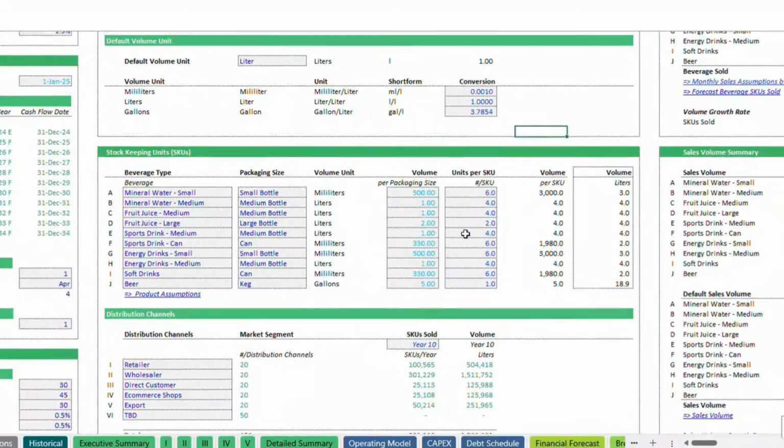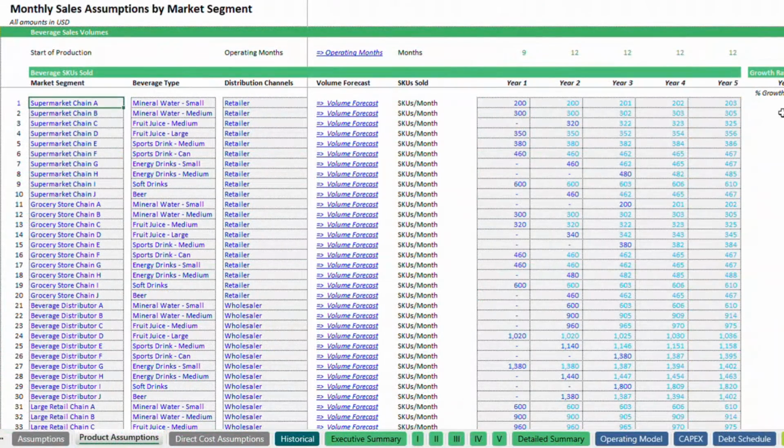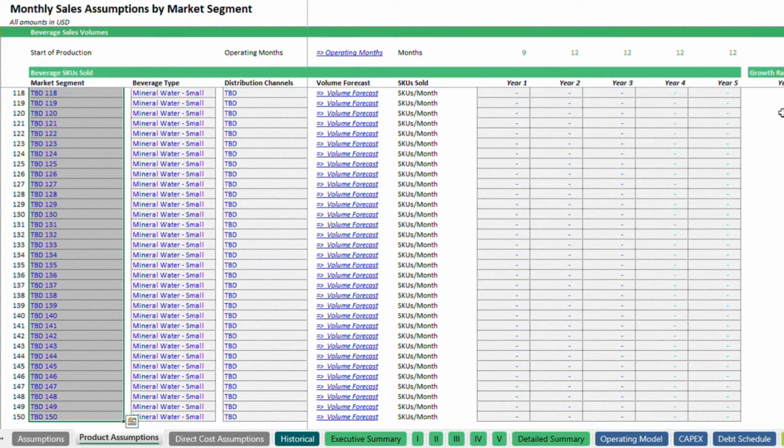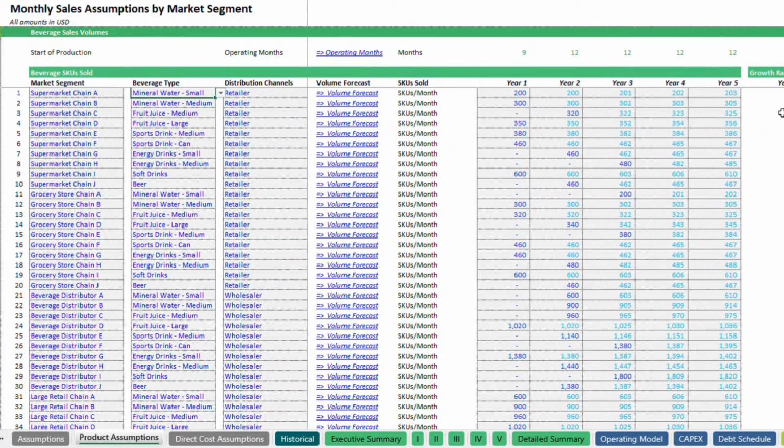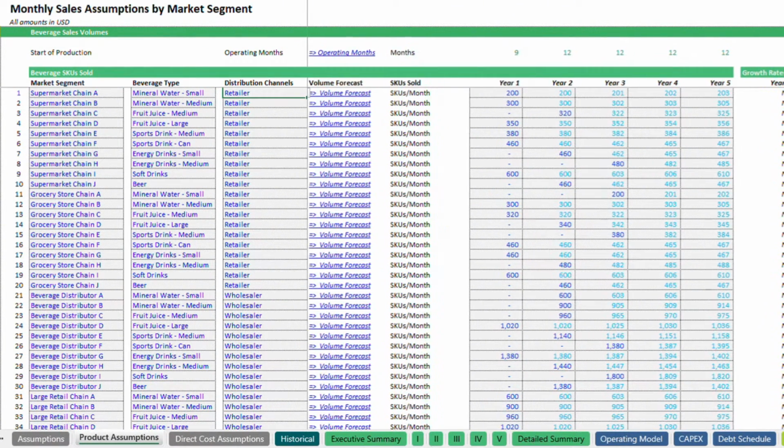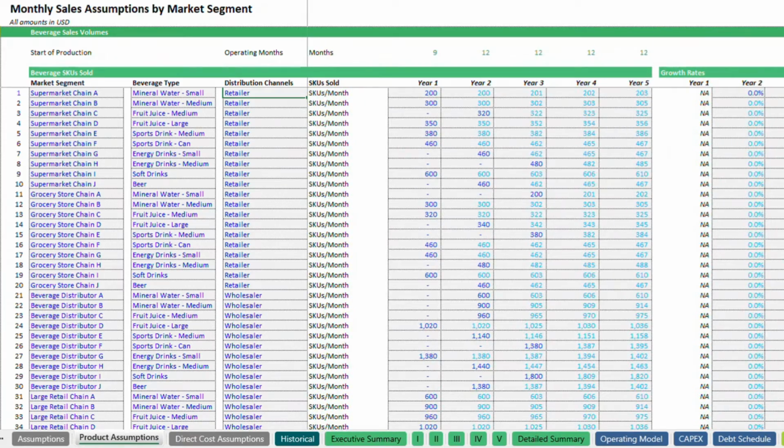After setting the default assumptions, users can further refine and analyze their business plan by identifying up to 150 market segments. These segments can then be categorized according to their respective beverage types and distribution channels, enhancing the ability to target specific markets and optimize sales strategies.